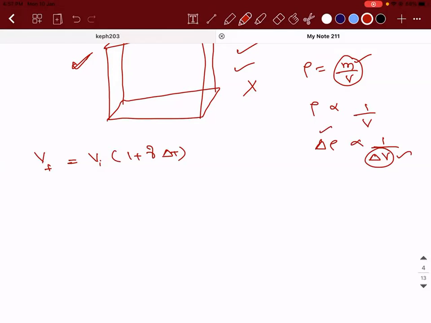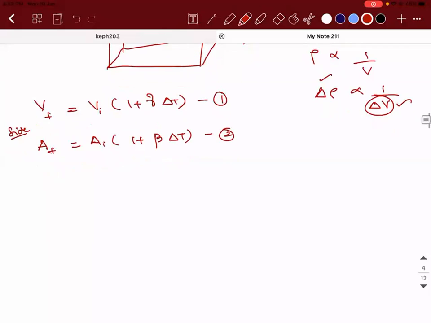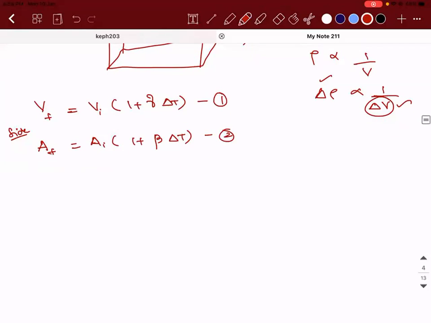Okay, V final is equal to V initial into (1 plus gamma into delta T). Let me call this equation number 1. If I take any side, A final will be equal to A initial into (1 plus beta into delta T). Guys, wait for 5 minutes. I'll complete this topic, then you can leave. A final will be equal to A initial into (1 plus beta delta T).